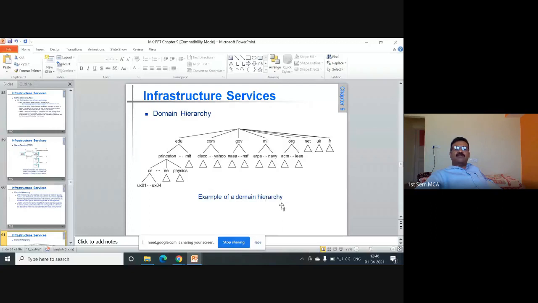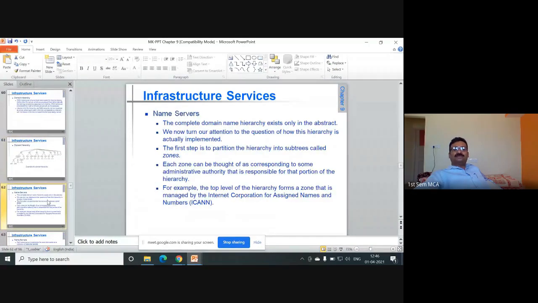This is an example of a domain hierarchy. So education, .com, government, military, organization, net, UK, FR, all these things. The domain name hierarchy is easy. You can go through this.